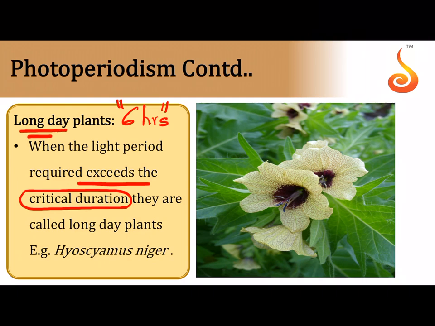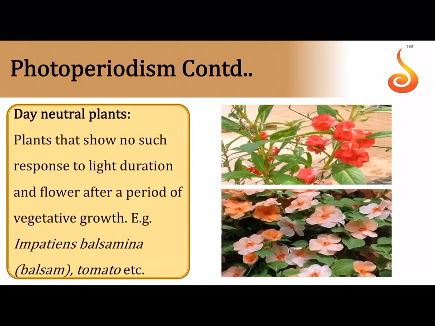It wants longer days and shorter nights. That is one way to remember it, longer day. So one definition is, if you provide illumination that exceeds the critical photo period, then only it will flower, like in the case of Hyoscyamus niger.